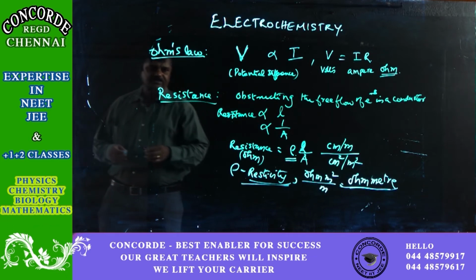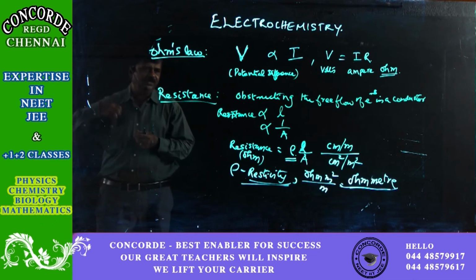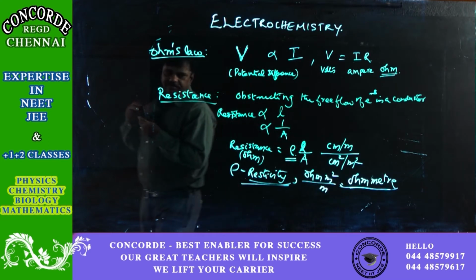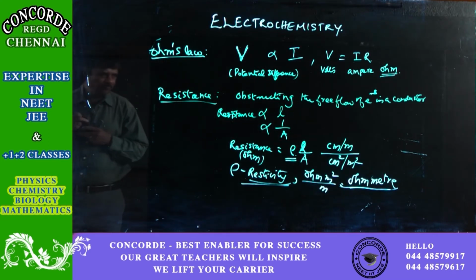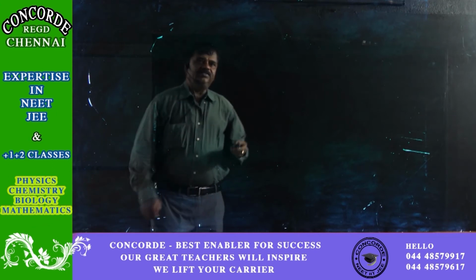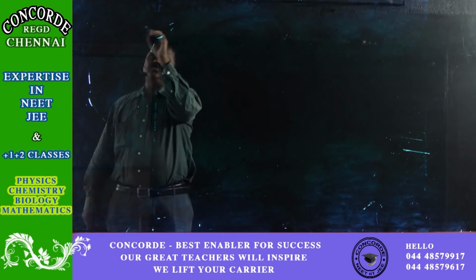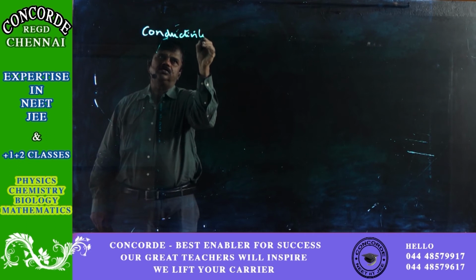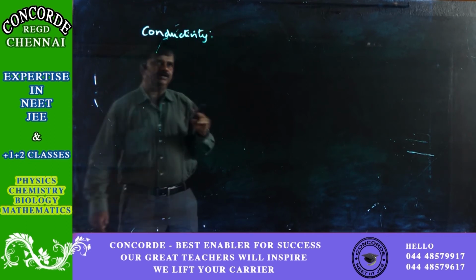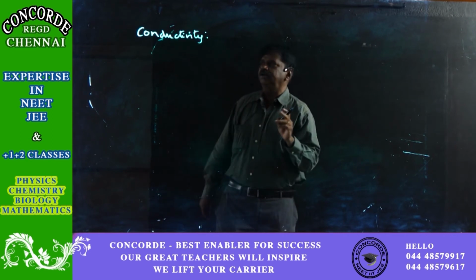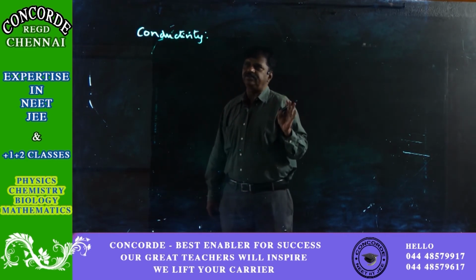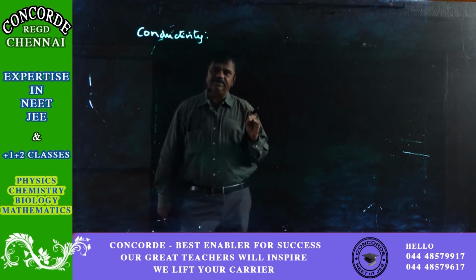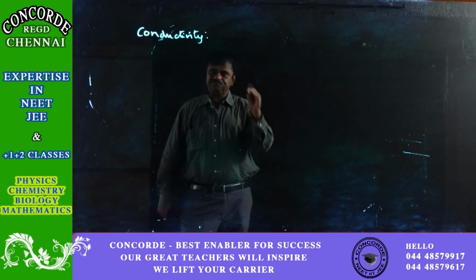We have now seen Ohm's law and resistance. Then we should know what conductance is. Conductance is the reciprocal of resistance. Now we should know what conductivity is. I have told you, if there should be conduction between two ends of the conductor, there should be minimum resistance. If there is no resistance, the conductivity will be 100%. If there is lesser resistance, the conductivity will be more.